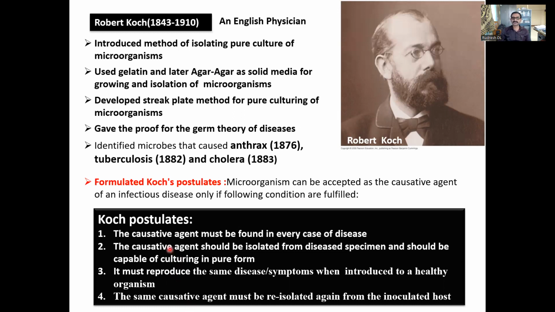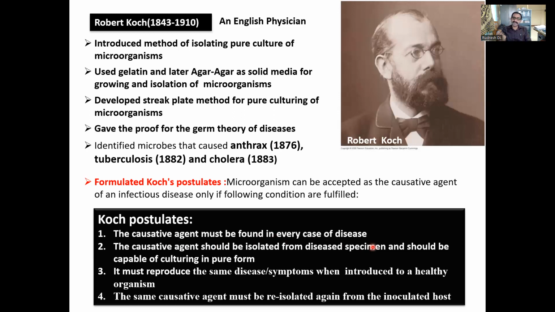That means if you go and see a diseased person having a particular symptom, and you want to say this person is having anthrax or cholera, then if in a group of four people there are symptoms, all people should show the same symptom. The causative agent must be found in every case of the disease. All four people should have the same symptom.